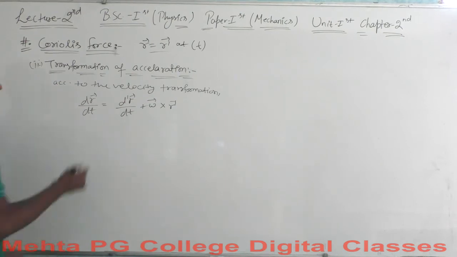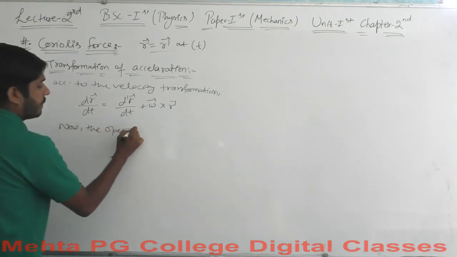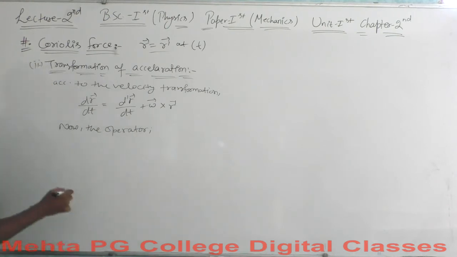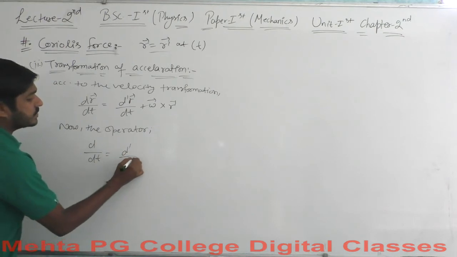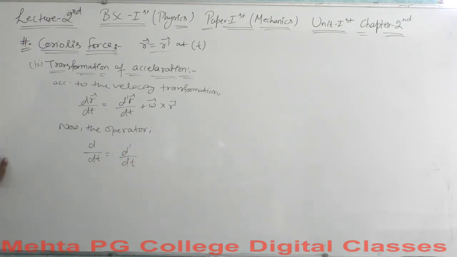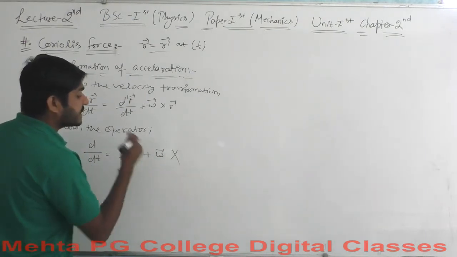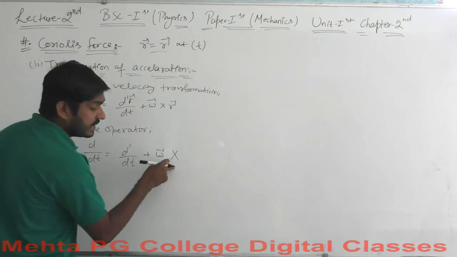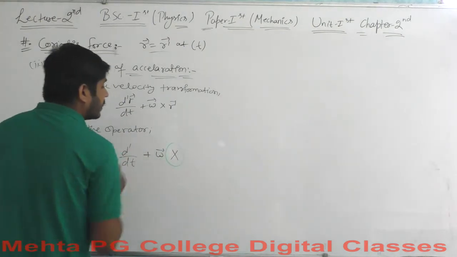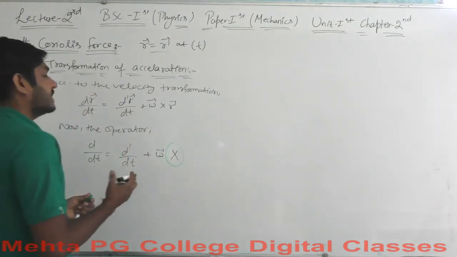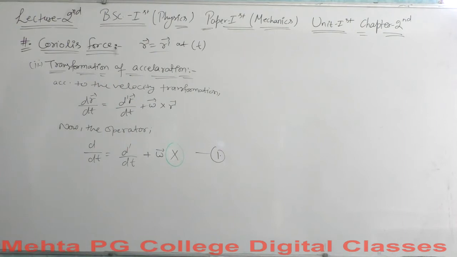Okay, so the operator d over dt is equal to d dash over dt plus omega cross. Okay, this is not x here, but this is the cross. Let's say this is the operator equation. Let's say this is equation 1 here. Okay, so we got the operator equation here.